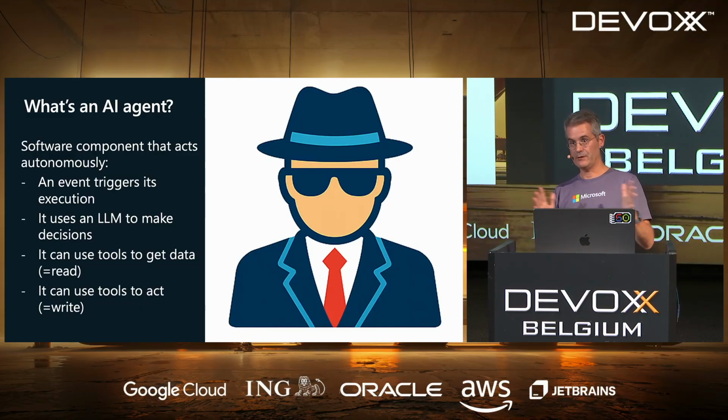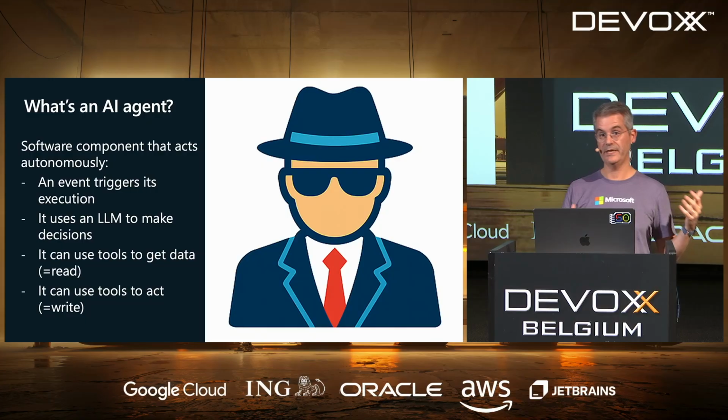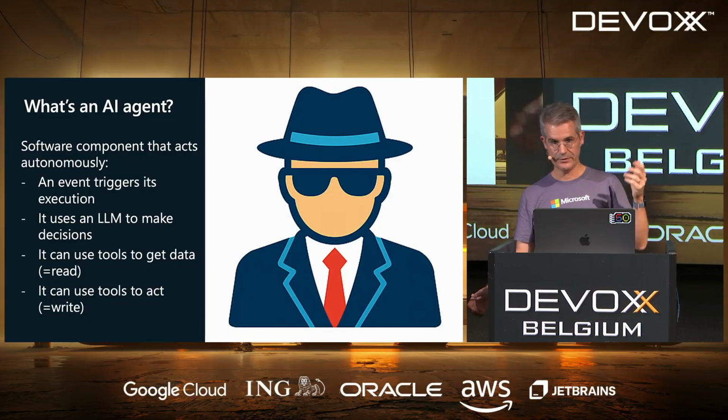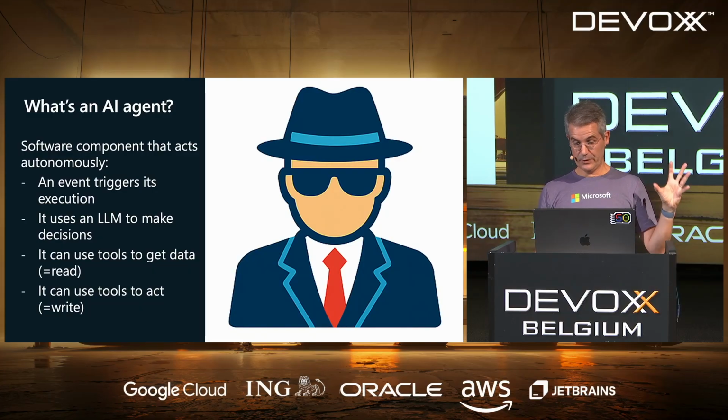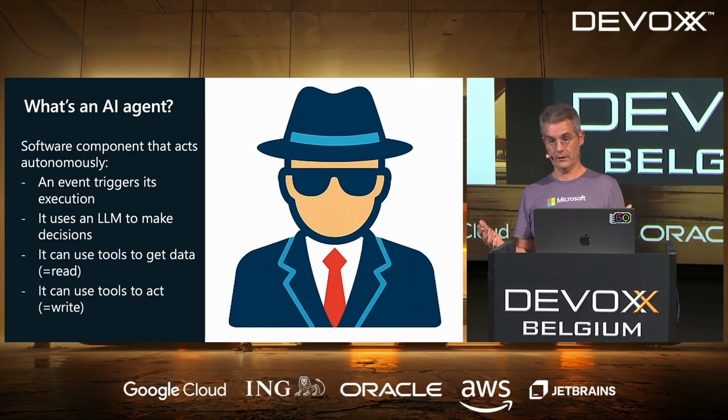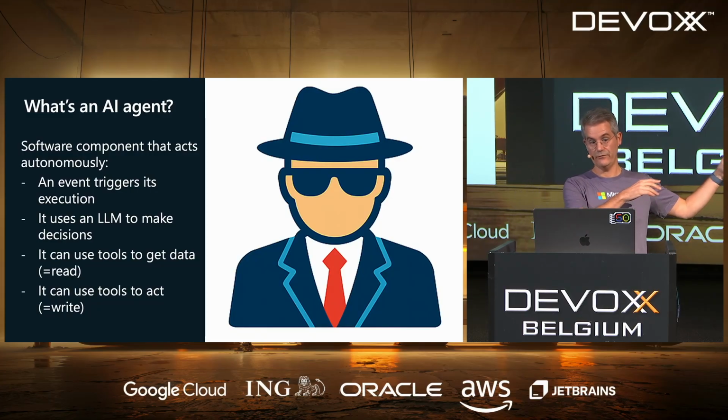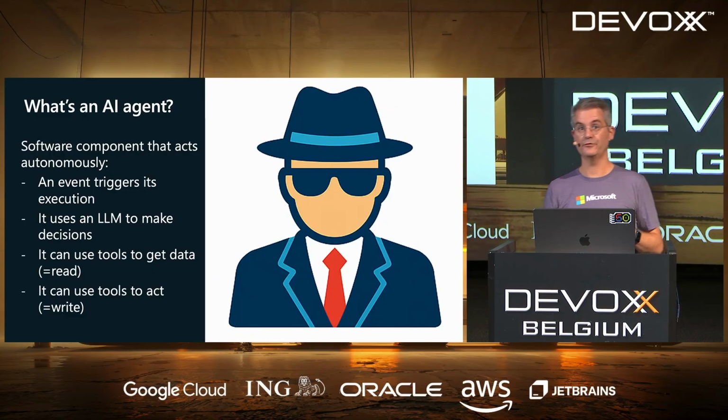And so first, let's start with what's an agent, an AI agent. So it's a software component that can act autonomously. So it's triggered by something. It could be an HTTP request, like I'm doing, but it could be a cron job, like every 5 minutes, I have a look at the latest prices for flights to Antwerp. So it's getting triggered by something. It's going to use an LLM to be smart. Otherwise, it's not an AI agent, of course. And it can use tools either to get data, so read stuff, or act on your behalf, write stuff.